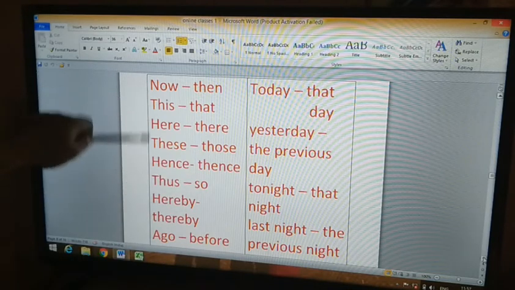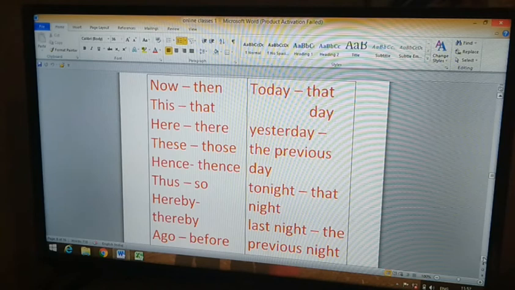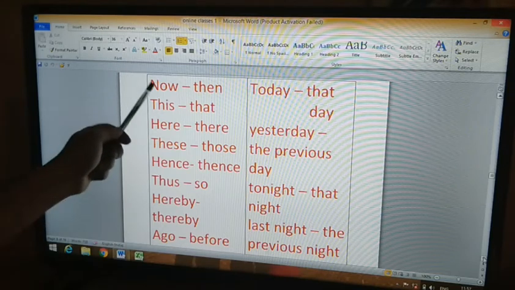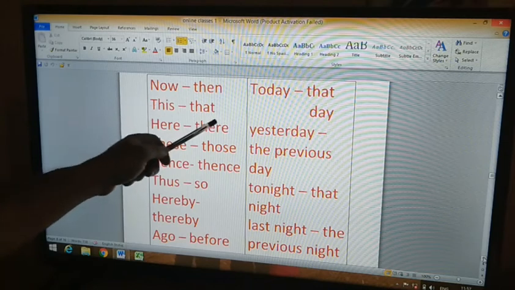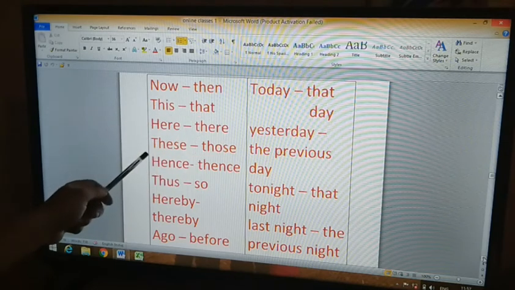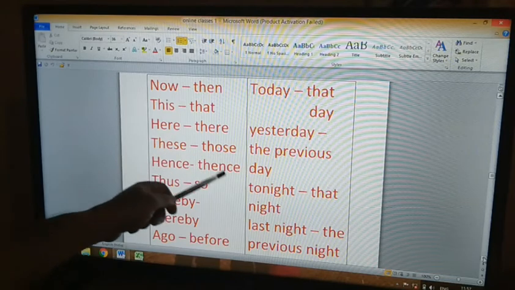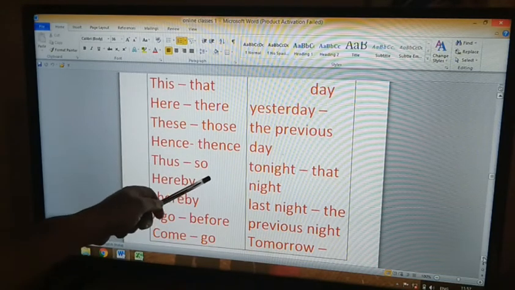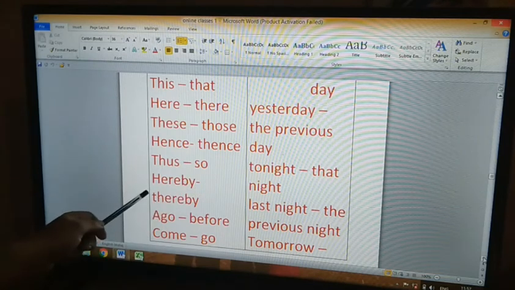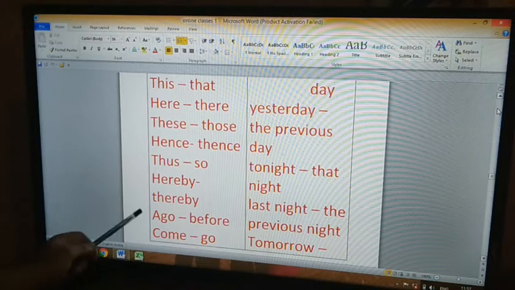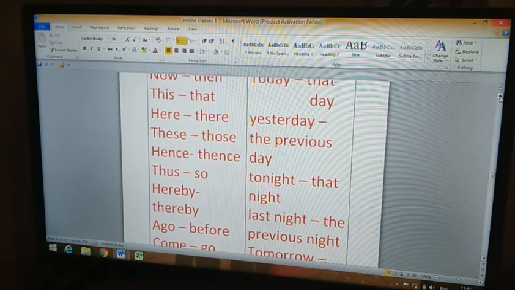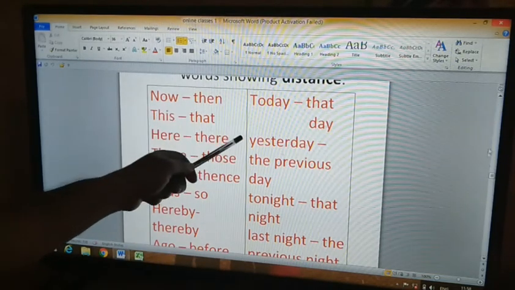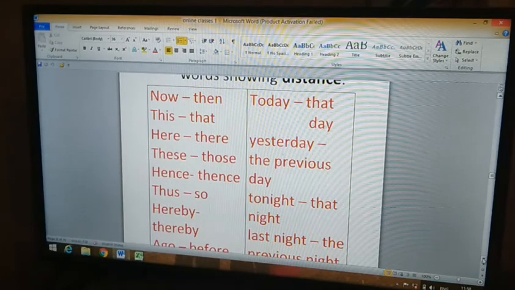So in the direct speech we have words of nearness, and in the indirect speech we change them into words of farness. Now into then, this into that, here into there, these into those, hence into thence, thus into so. Hereby changes to thereby. Ago changes to before. Come changes to go. And today changes to that day.